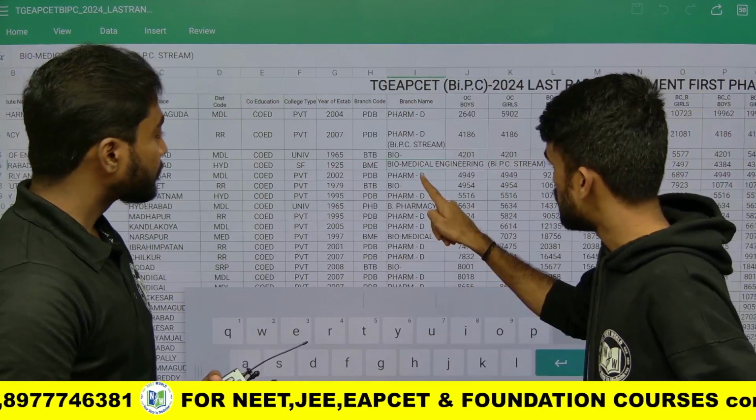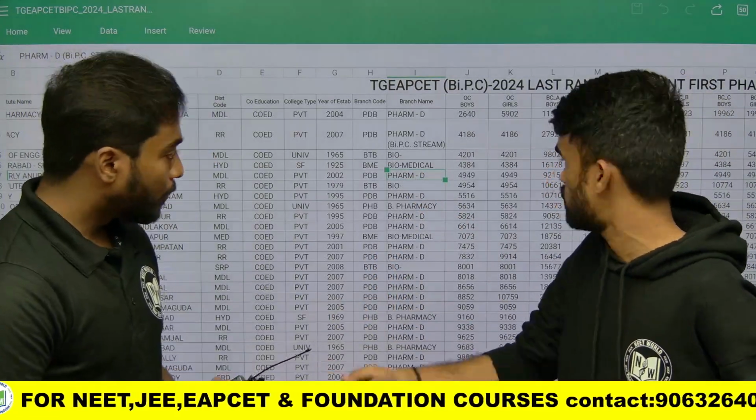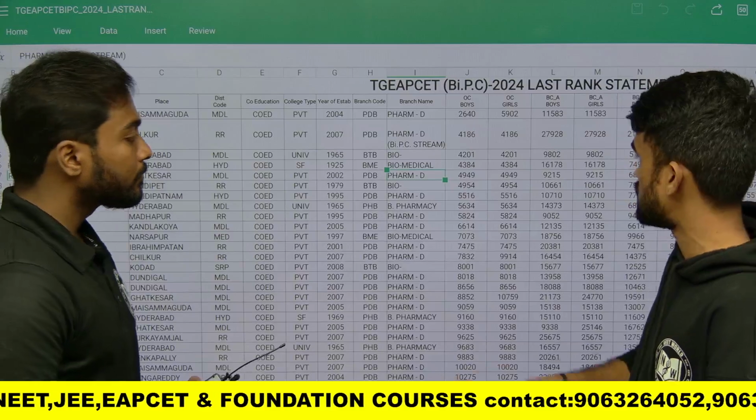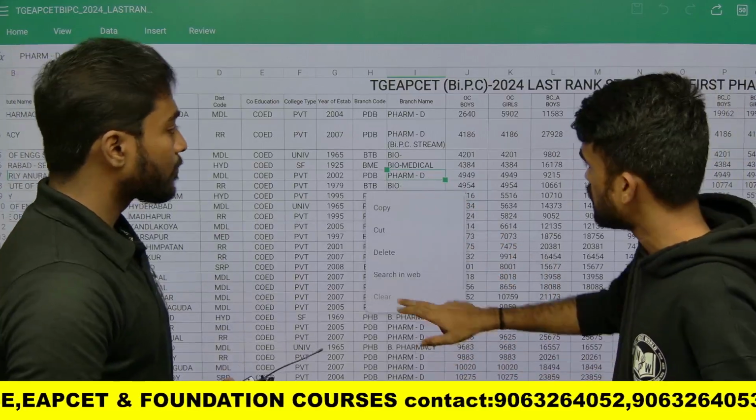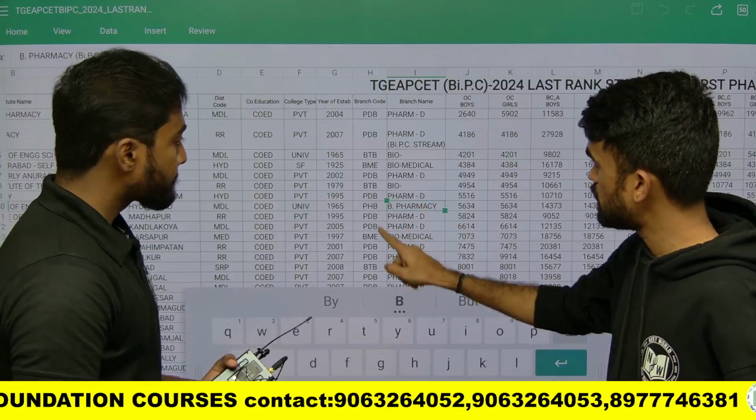See, Pharm D again is more in demand than B Pharmacy. Pharm D is more in demand than this B Pharmacy, sir. So they can also choose this one, and along with that they have B Pharmacy also here. So these are the codes they have.